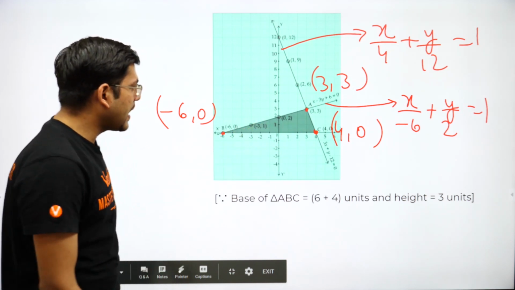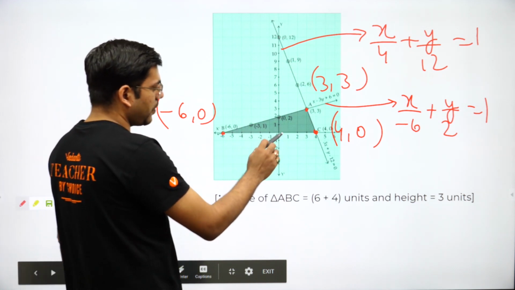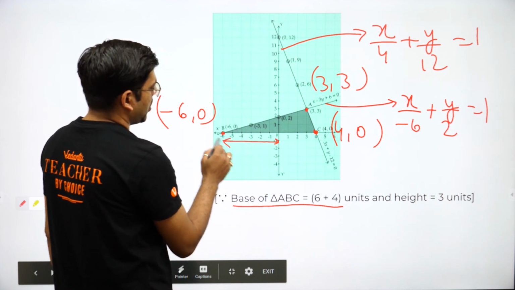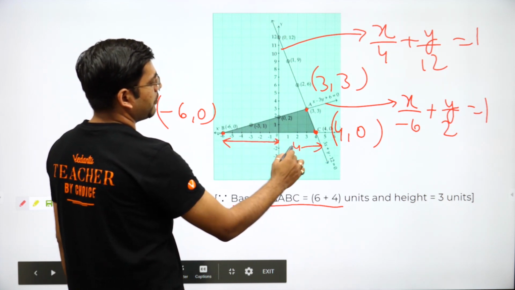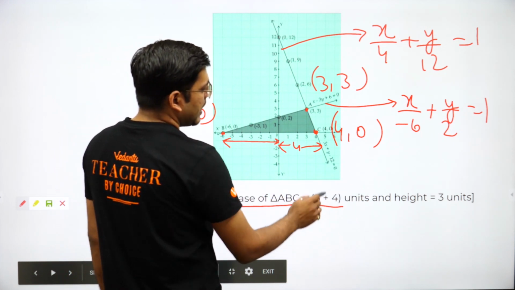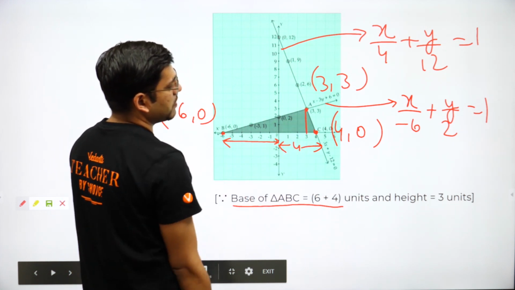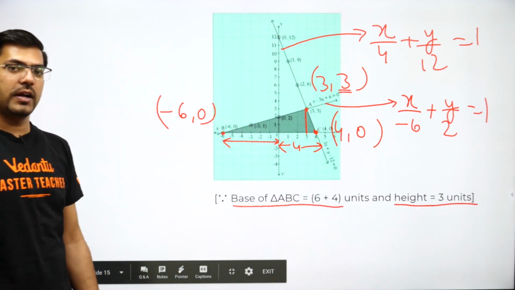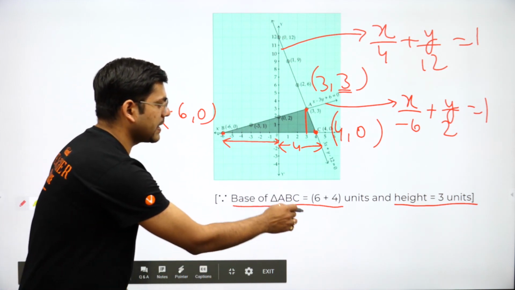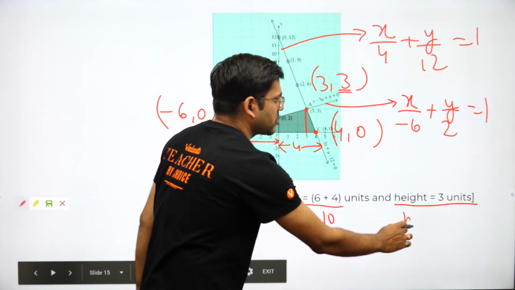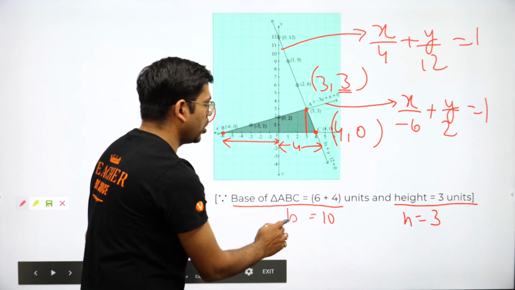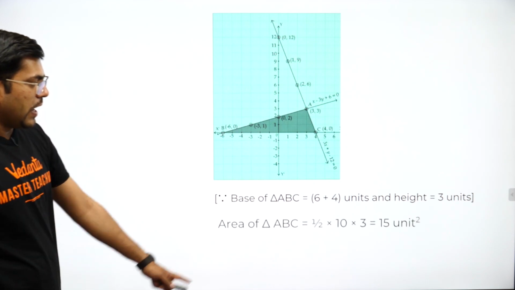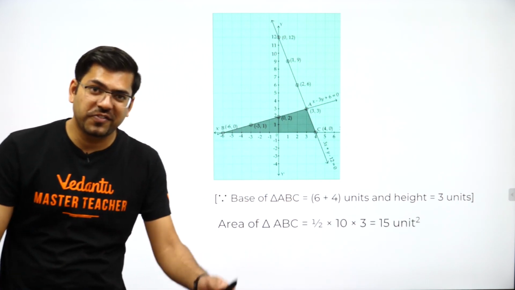For getting the area of this triangle, the base of triangle ABC is 6 units because of minus 6, and this is 4 units. So 6 and 4 units is nothing but 10 units. And the height, see here, this will be the height, and this height is nothing but the y coordinate. So the height would be 3 units. So you have got your base as 10 and height as 3. I guess now you all know the formula. You will apply half into base into height, half into 10 into 3, that is nothing but 15 square units.